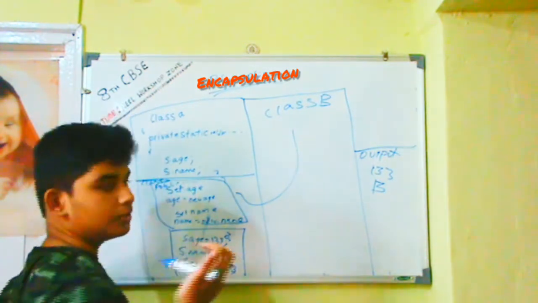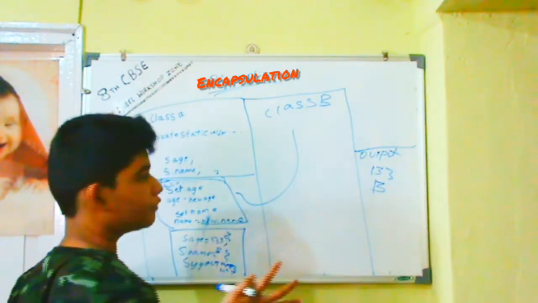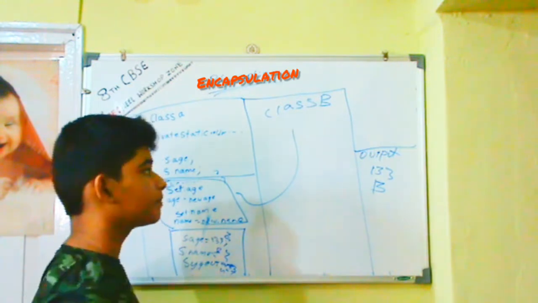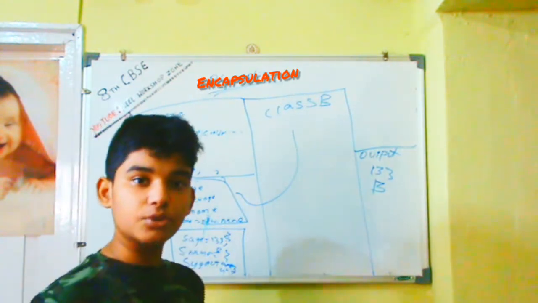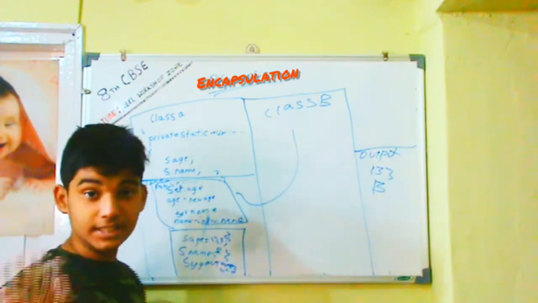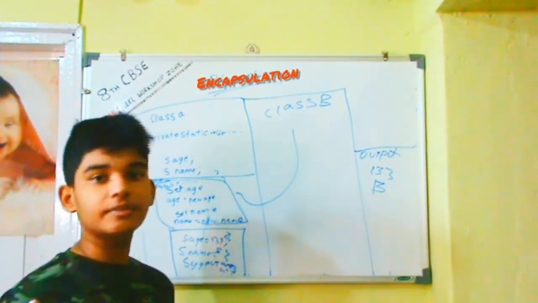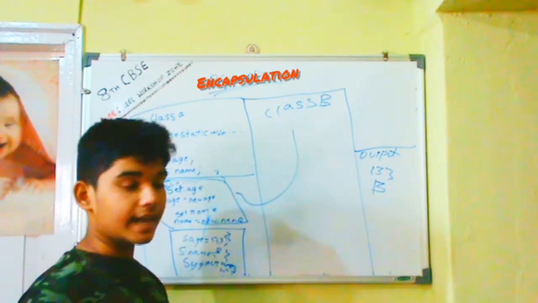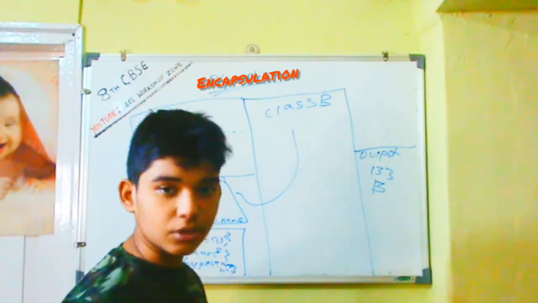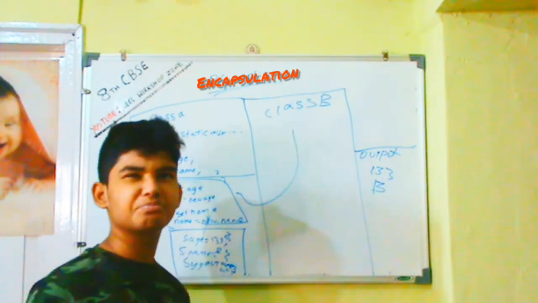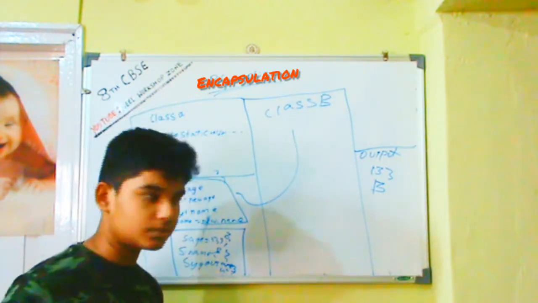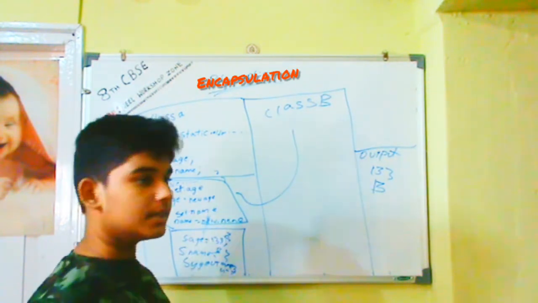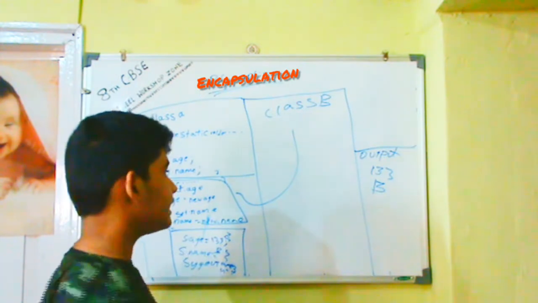And now you must have some doubts. If we can write it in two separate programs, how does it access it? Should we keep both of those files in the same folder to access it? Or is it okay if we keep one in one folder and the other somewhere else? The answer is no. They have to keep both of them in a single folder. It can work without that, but we'll talk about that sometime afterwards. You have to keep both of them in the same folder so that it can read it. So yeah, this is encapsulation.